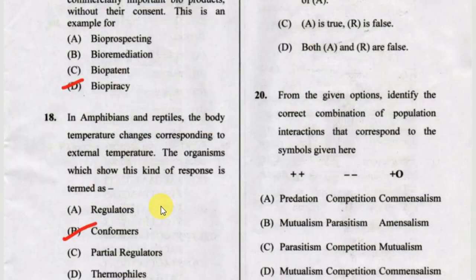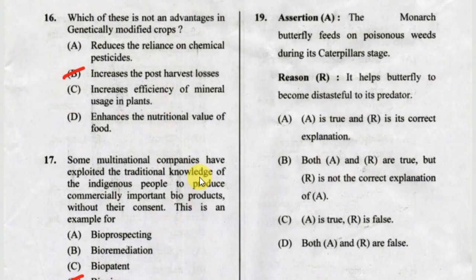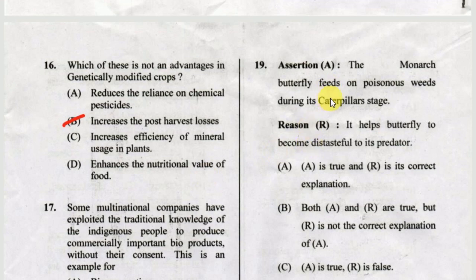Next one, assertion and reason. Assertion: the monarch butterfly feeds on poisonous weeds during its caterpillar stage. Reason: it helps the butterfly to become distasteful to its predator.